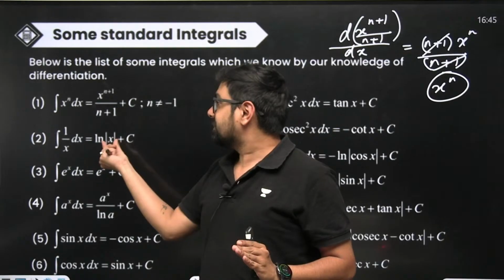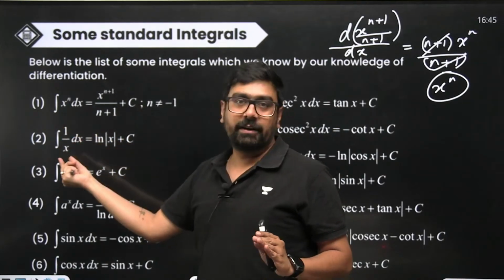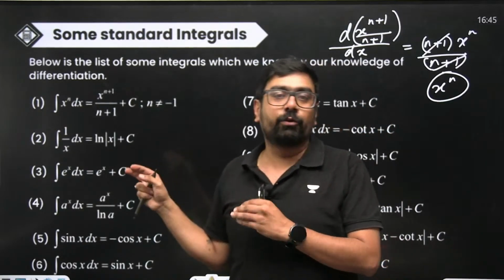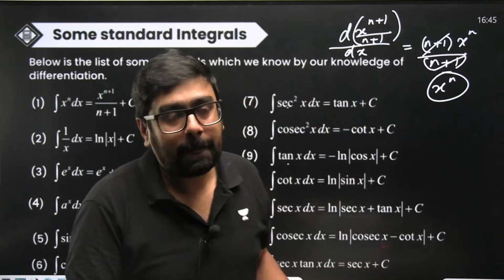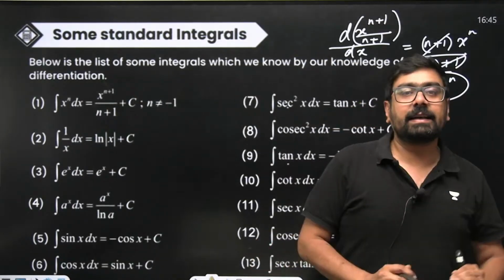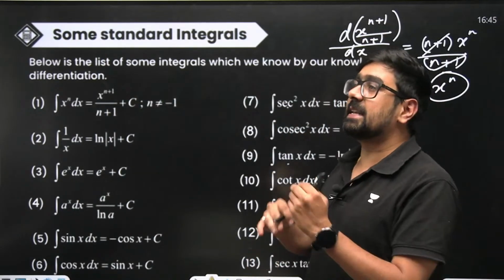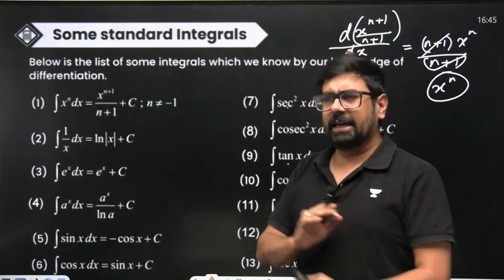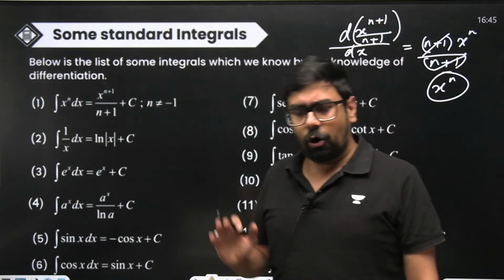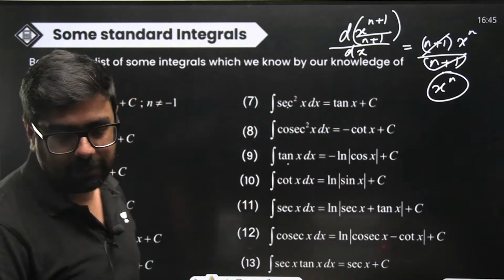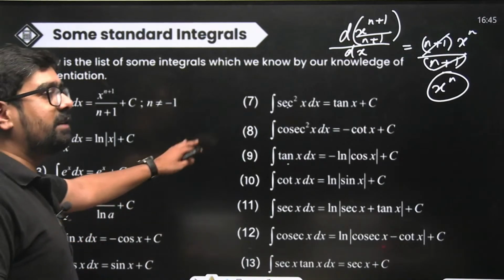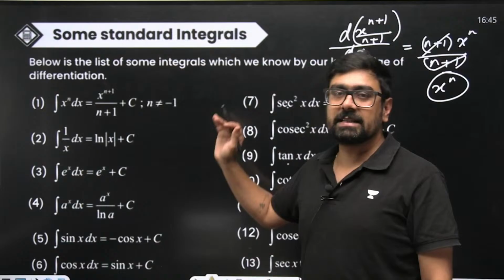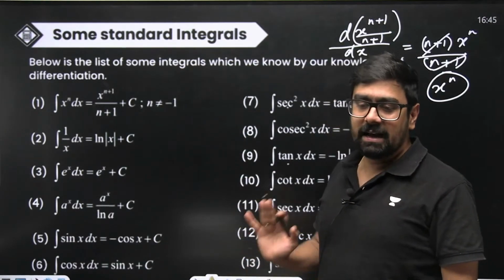When you differentiate ln of x, what do you get? You get 1 by x. So when you integrate 1 by x, you'll get ln of x, and there is definitely going to be a constant added to it. So all the integrals are related to their derivatives, but this cannot always be the general way of remembering integrals. Yes, you can always connect. If you thoroughly remember all the derivatives, that is definitely going to help you, but that is not the suggested way. I would say you should actually remember the entire list. These are standard integrals that you need to remember.